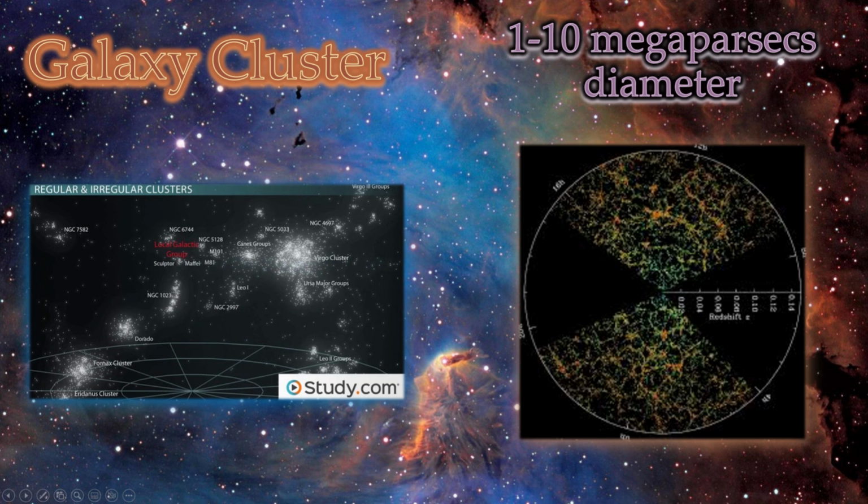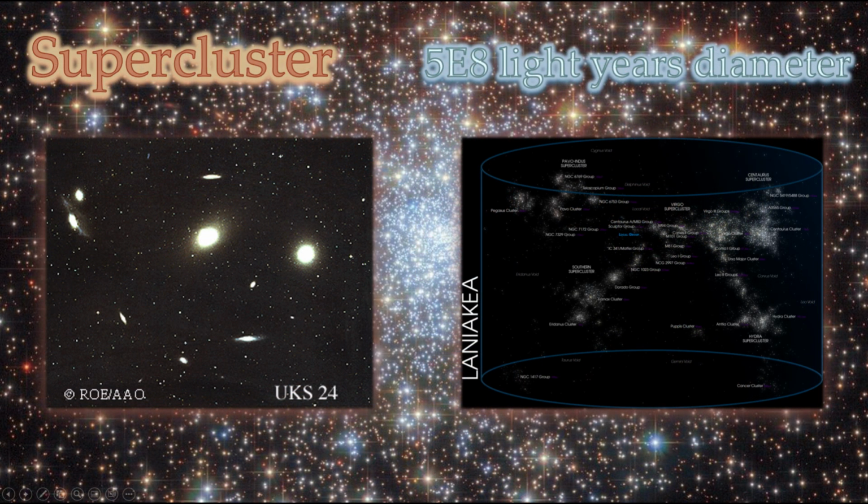Around the size of the local group is a galaxy cluster. Galaxy clusters contain hundreds to thousands of galaxies. Galaxy clusters are around 1 to 10 megaparsecs in diameter, but some can be larger. There are millions of galaxy clusters in the observable universe. Next in size are superclusters. They're as large as several hundred million light years in diameter. The local group is located in the Laniakea supercluster, which is around 500 million light years in diameter.